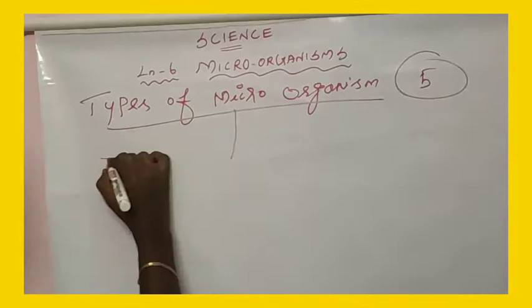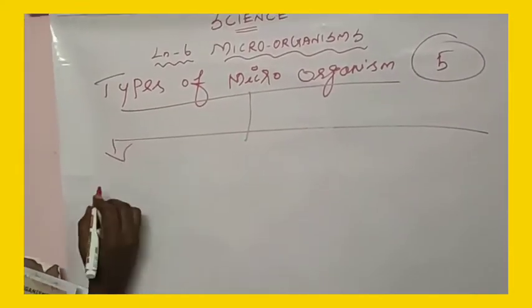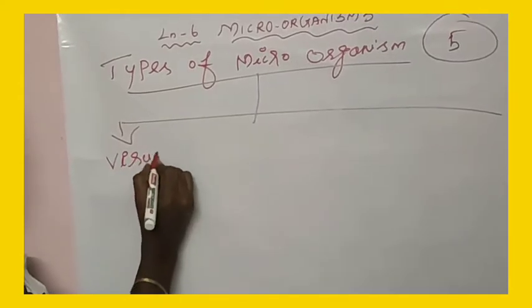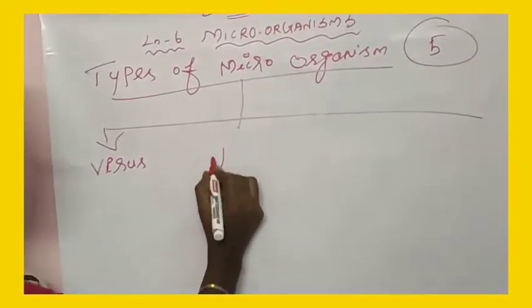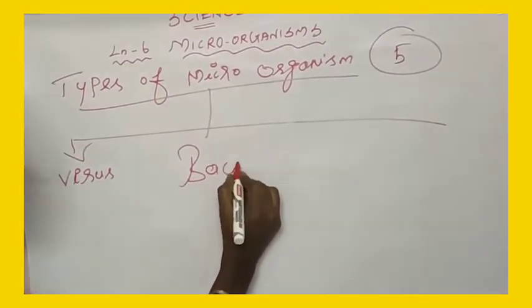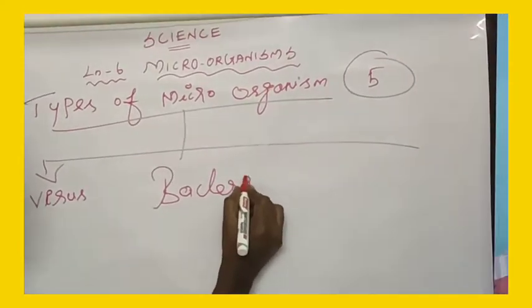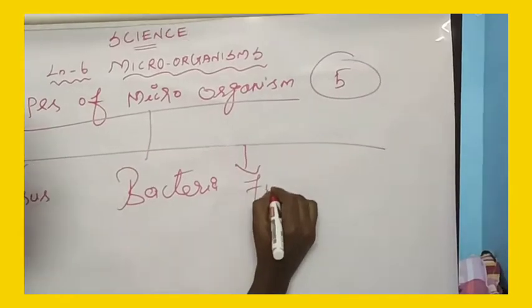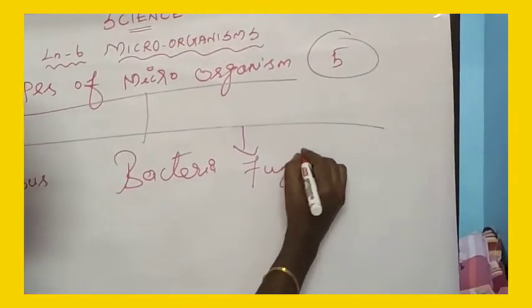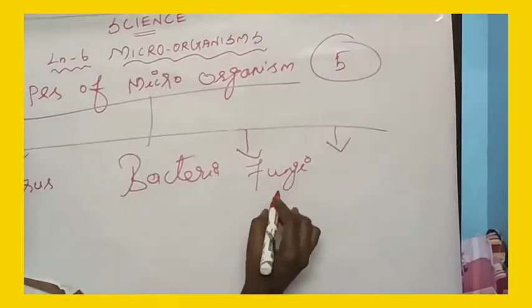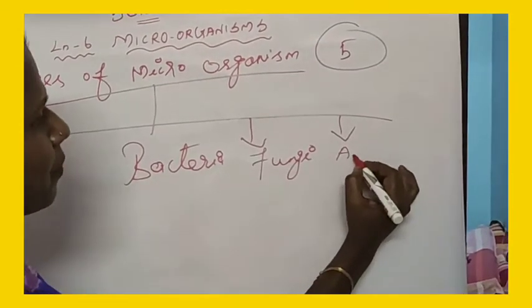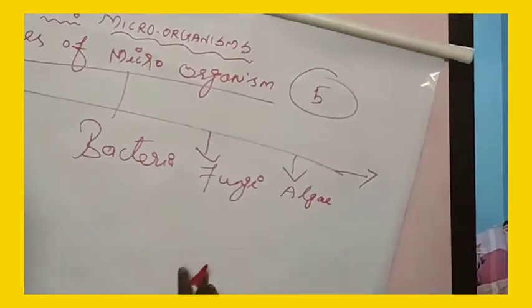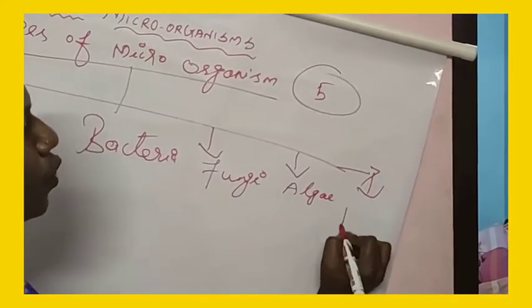First one, virus. Second one, bacteria. Third one, fungi. Fourth one, algae. And fifth one, protozoan.